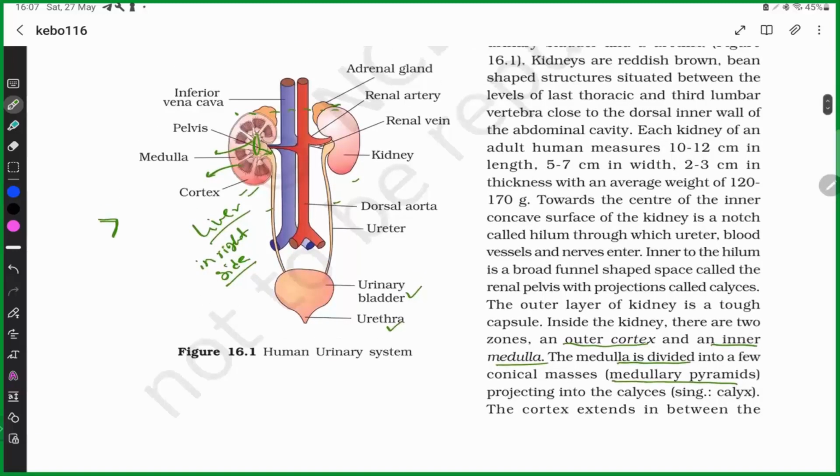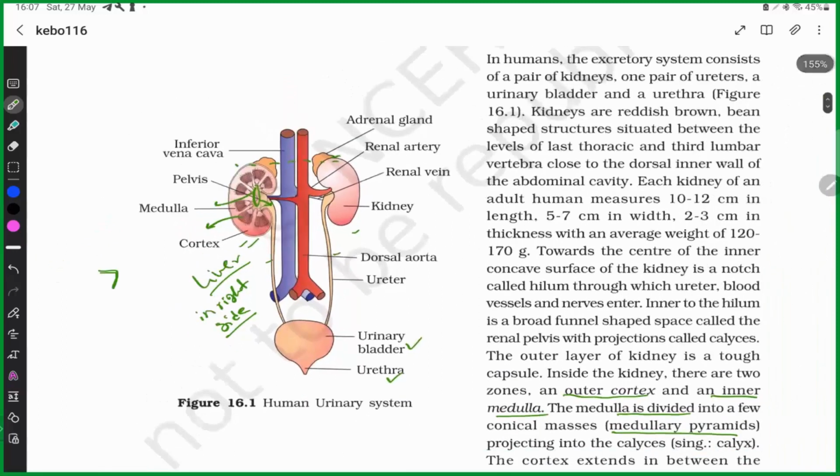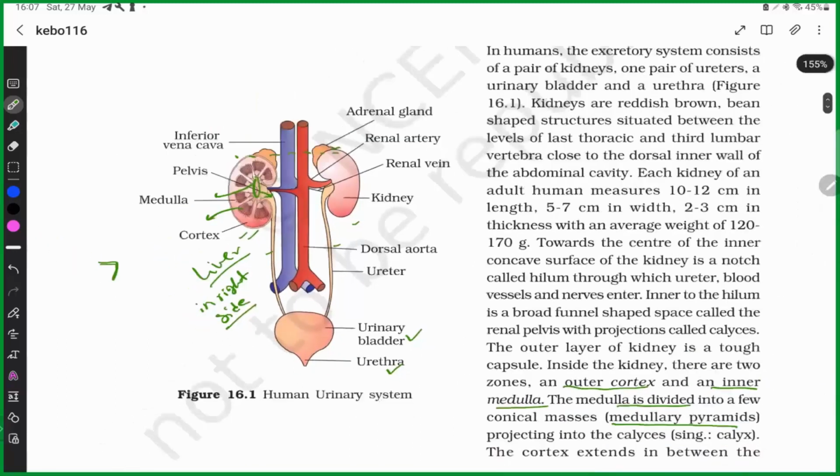First, the nephrons are in the renal pyramid, then the collecting ducts excrete their product into the minor calyx. From the minor calyx, the urine goes into the major calyx, then to the renal pelvis, then to the ureter, then the urinary bladder, then the urethra, then outside.